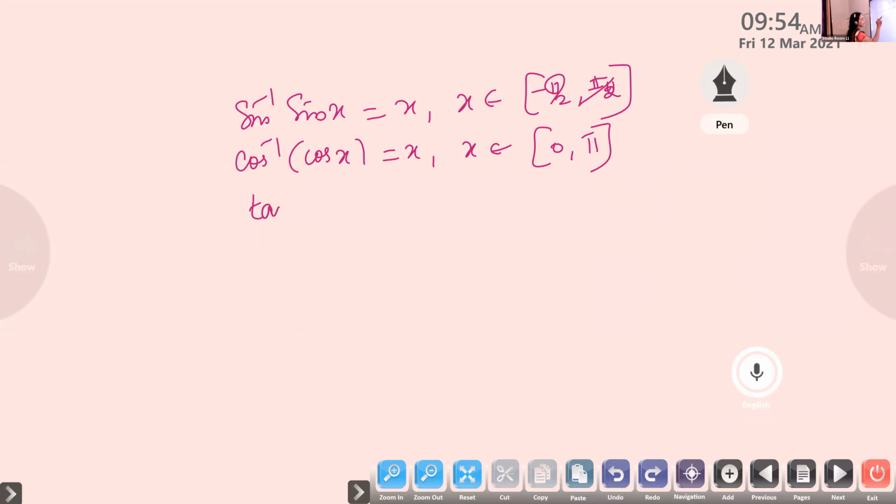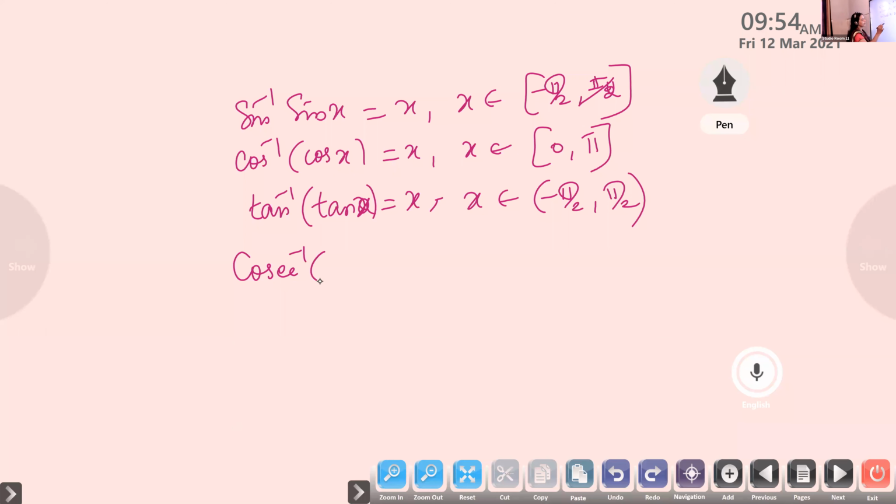Similarly, note down this: tan inverse of tan x is equal to x when x belongs to the open interval minus pi by 2 to plus pi by 2. Cosec inverse of cosec x is equal to x if x belongs to closed minus pi by 2 to plus pi by 2 minus the singleton 0.